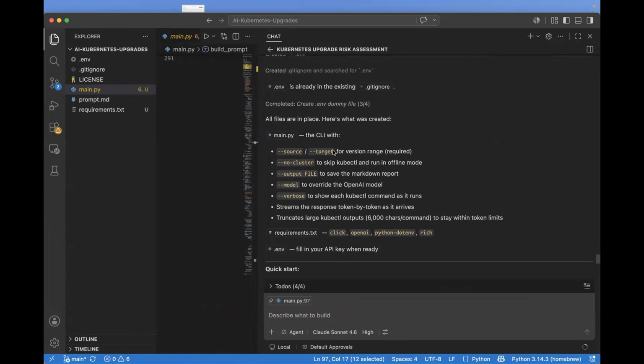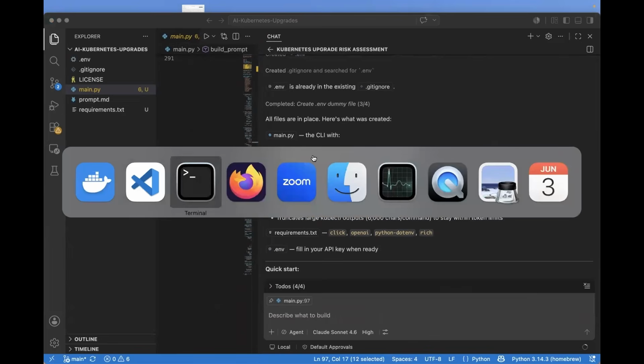But you never know, so we'll go back to the terminal. First thing that we'll do is create a Kubernetes cluster and test this out. Using kind, let's create a slightly older Kubernetes version so that we can upgrade it. kind create cluster --name, let me call this k8s-1.34. I'll spin up the 1.34 version.